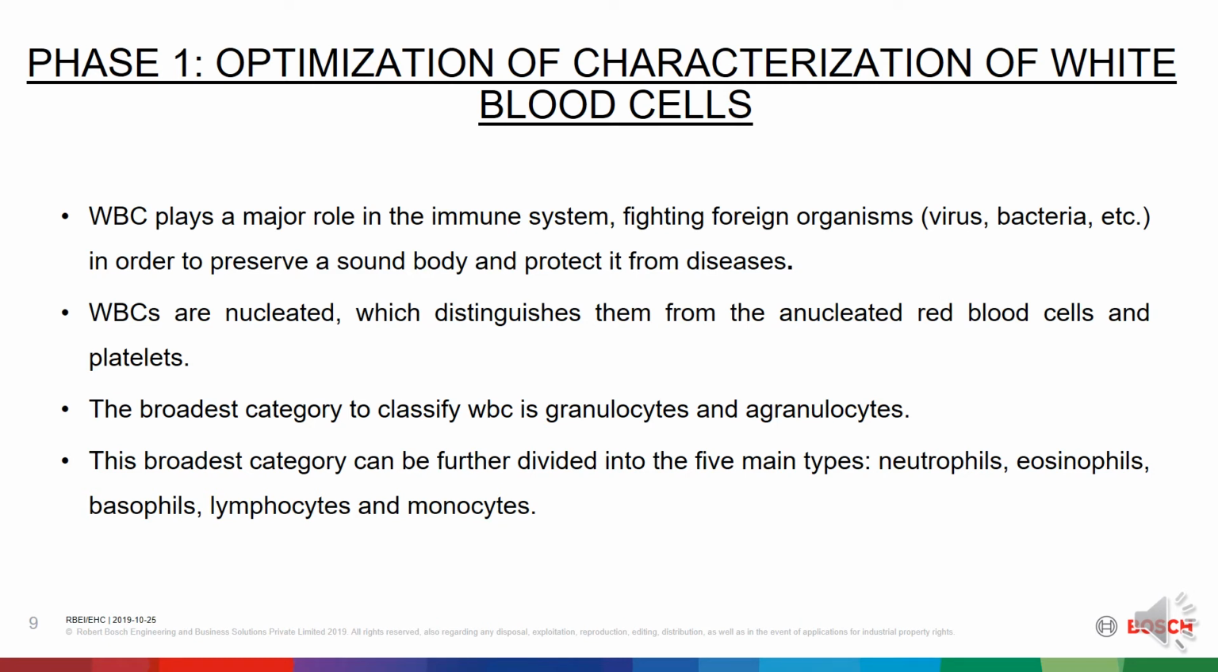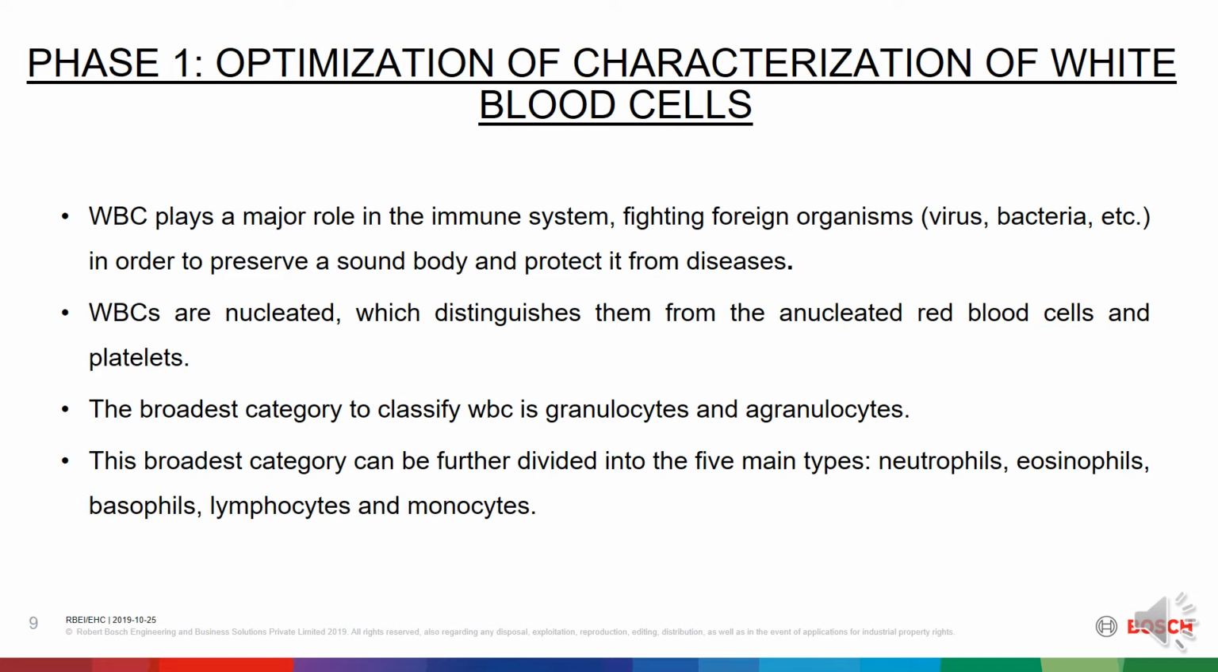Next is phase 1, that is optimization of characterization of white blood cells. WBC plays an important role in the immune system, fighting foreign organisms like virus, bacteria, etc., in order to preserve a sound body and protect it from diseases. Low WBC count may indicate that a person is in danger of infection. High WBC count might indicate an existing infection, tissue damage or leukemia.